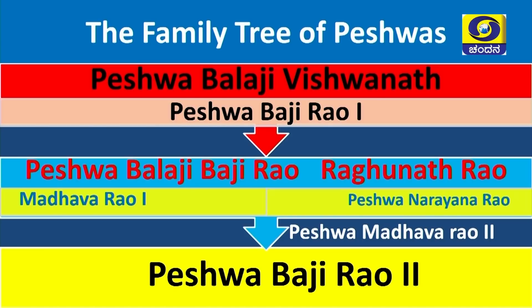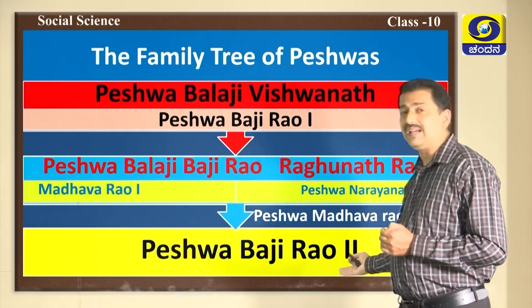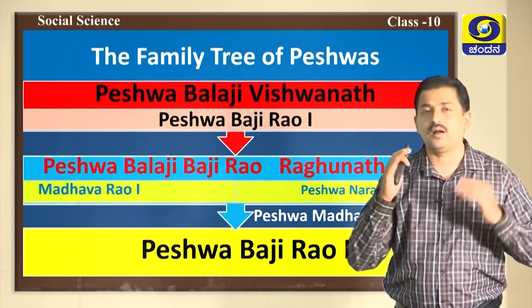Meanwhile, the Maratha leaders under the leadership of Nana Fadnavis declared Madhavrao II as the Peshwa, and this led to the first Anglo-Maratha war, where the British interfered. With the interference of the British and the Treaty of Salbai, Madhavrao II was considered as the Peshwa. Finally, the last Peshwa was none other than Bajirao II.